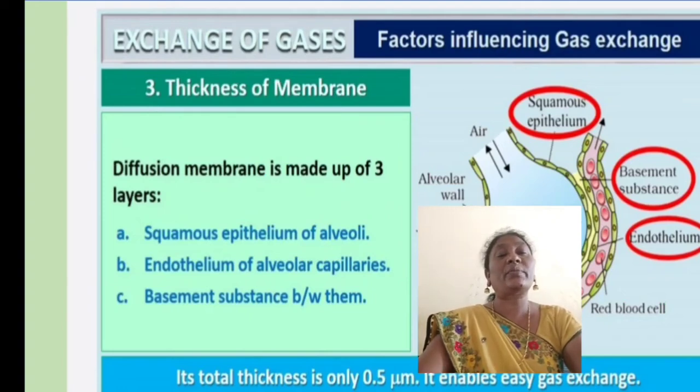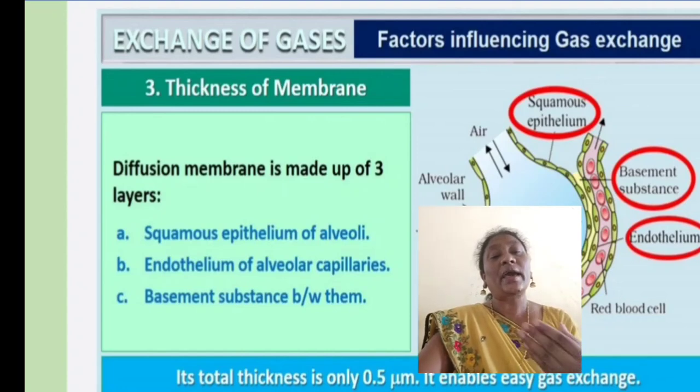Now, the thickness of the membrane. The diffusion membrane is made up of 3 layers: the squamous epithelium of the alveoli, the endothelium of the alveolar capillaries, and the basement substance between them. The total thickness is only 0.5 microns, which enables easy gas exchange. It is very thin, so that is how they can exchange the gases.